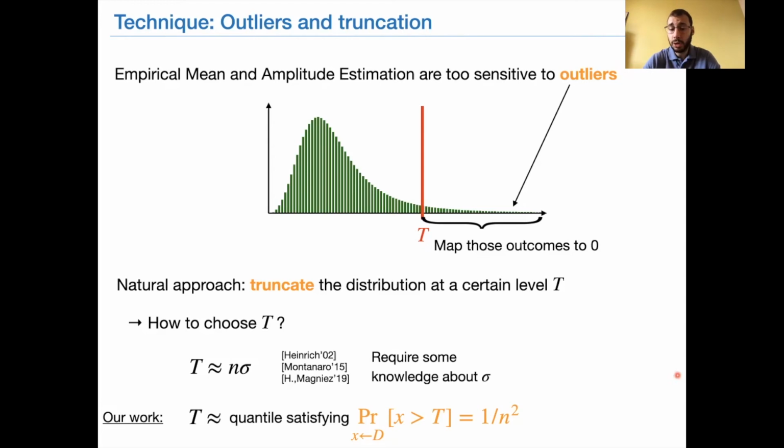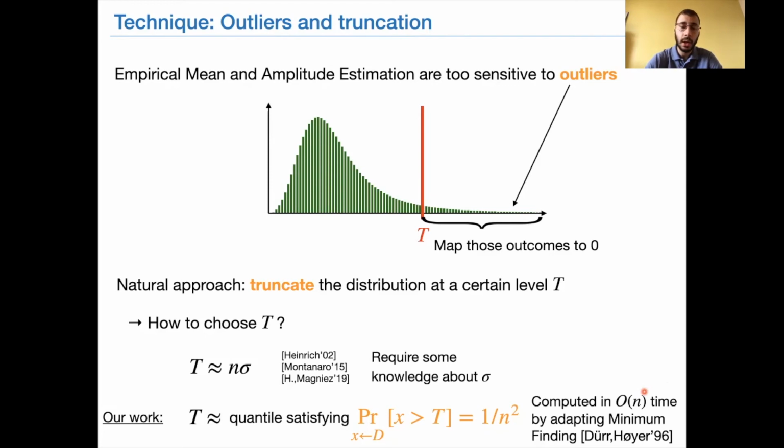It turns out that such a quantile can be computed quite efficiently and without needing any prior knowledge about the input distribution. In our paper, we describe a quantum algorithm that can estimate it by doing on the order of n quantum experiments. This algorithm is based on a simple adaptation of the quantum minimum finding algorithm. In comparison, if you want to compute this quantile classically, it would require on the order of n squared classical samples.